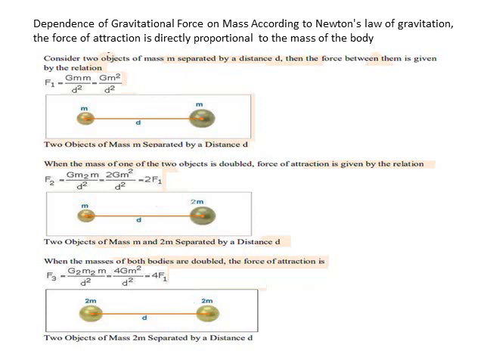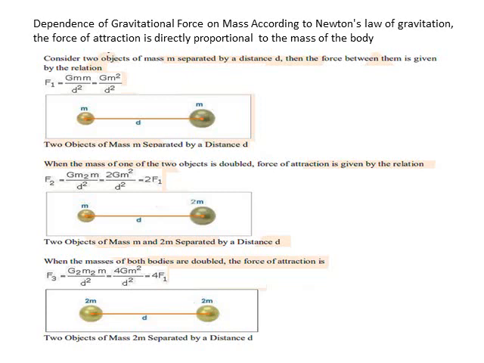Now here we have taken three cases, where the first case is that both the bodies have equal mass. See the diagram here. The left side body has a mass m and the right side body also has a mass m. So both of them have equal masses. So how will the force be affected?